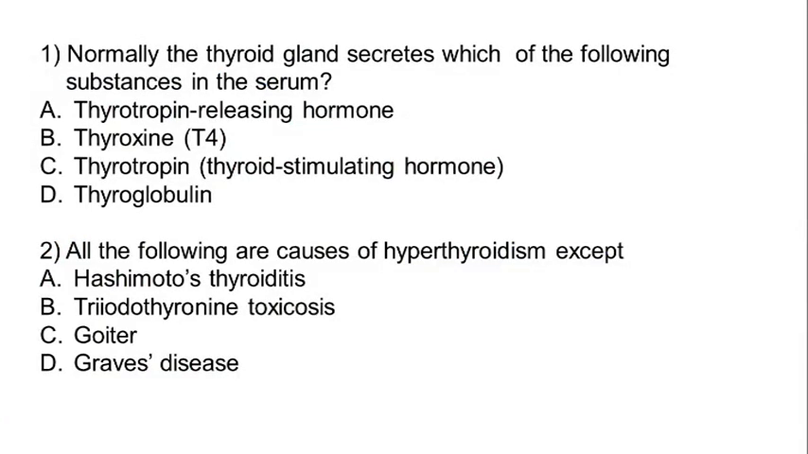Okay, the first question is, normally the thyroid gland secretes which of the following substances in serum, or the hormone? So, can you guess the correct answer? Yes, the correct answer is B, thyroxine. While the other options were thyrotropin releasing hormone, A is not the correct answer. Thyrotropin, it is a thyroid stimulating hormone, and thyroglobulin is also not the correct answer. So the correct answer is B.